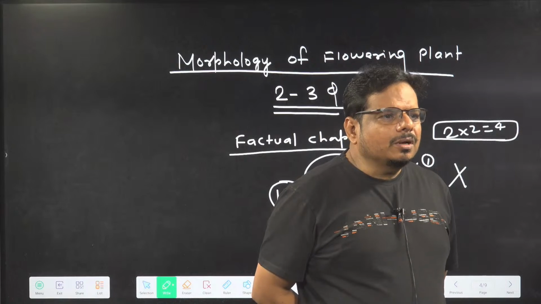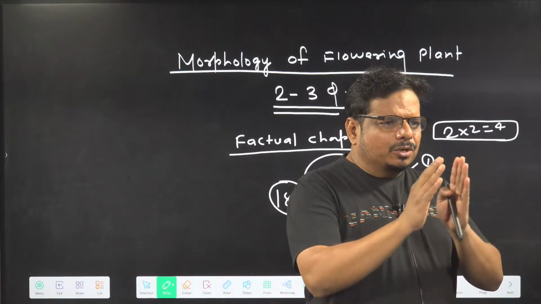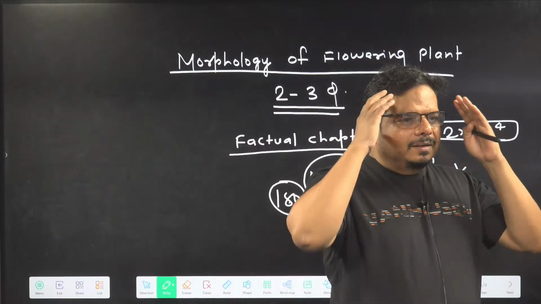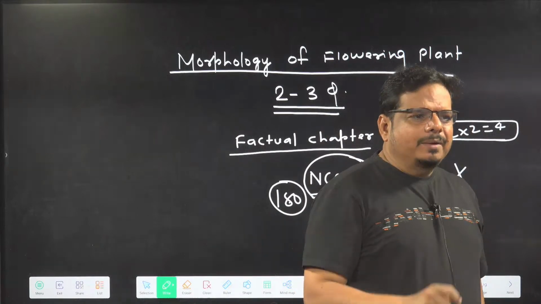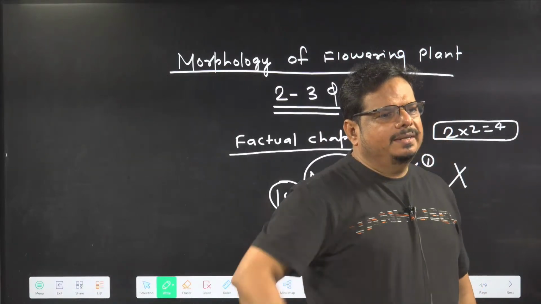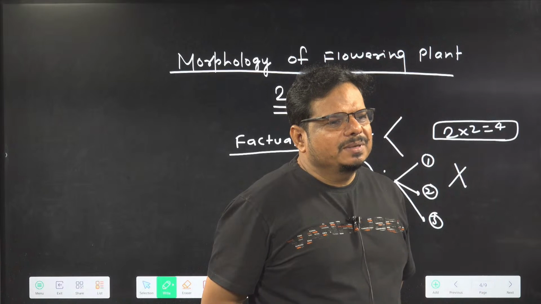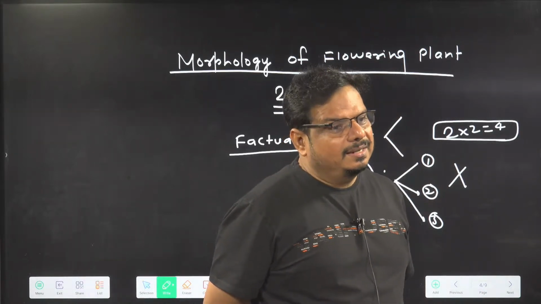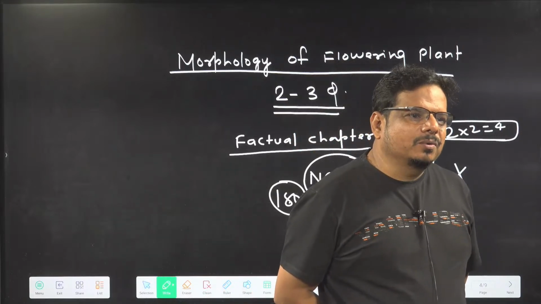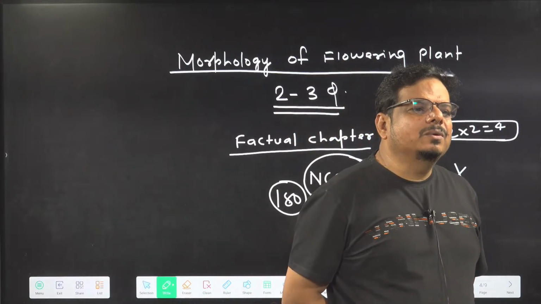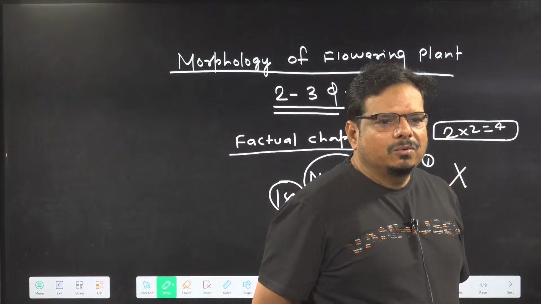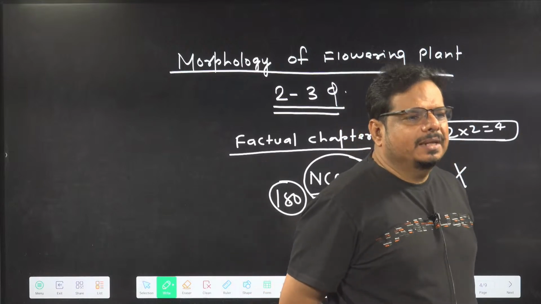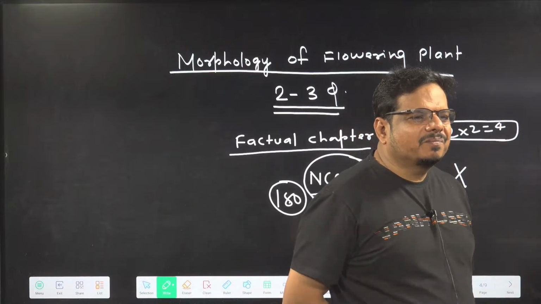Got the idea? So make a race of cat and rat. What is our approach? I want to see how you are scoring 180. Even if I am making questions from NCERT lines, your approach must be: sir, whatever you ask, I also want to see. If you are going to ask from NCERT, how can I make a mistake? How can I make this particular mistake if it is from the NCERT? Your attitude must be this.